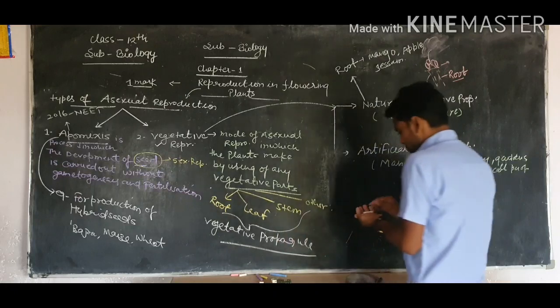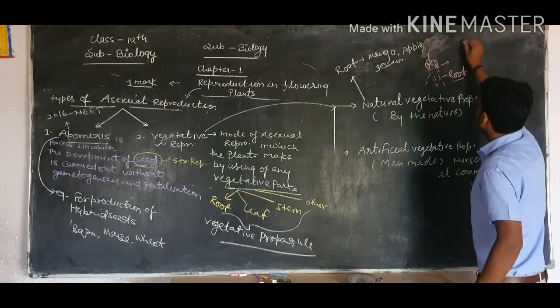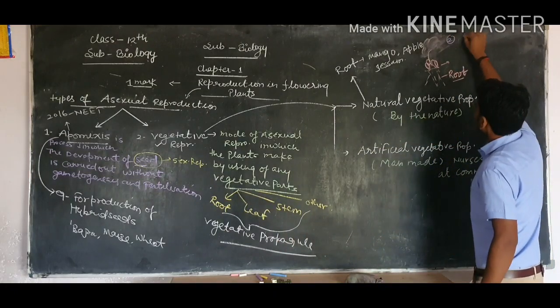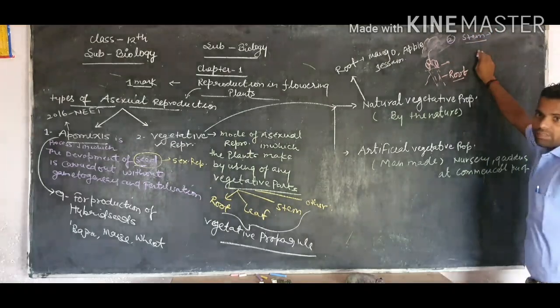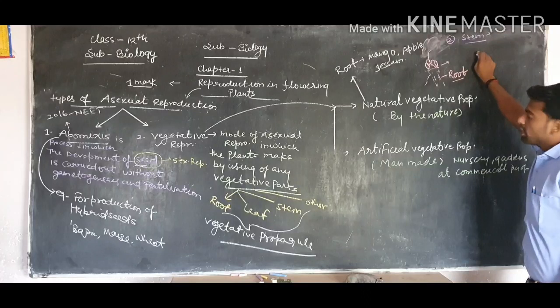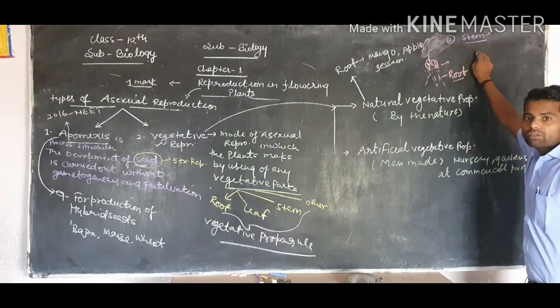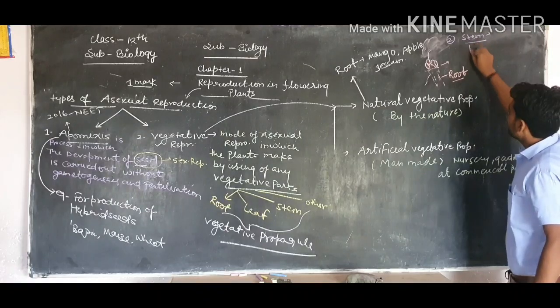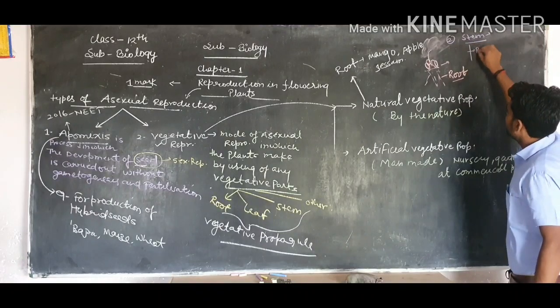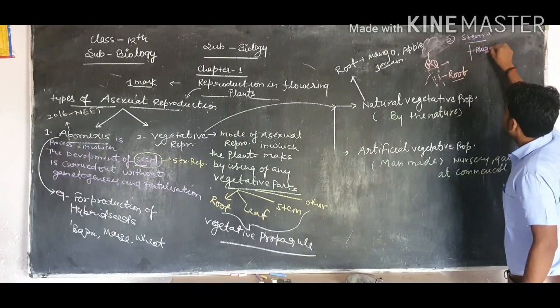Second, we know that by the help of stem. Second vegetative part, stem. We know that the modification of stem is very clear, because the stem are modified for different functions in different structures. So basically the modification of stem are, first is called rhizome.